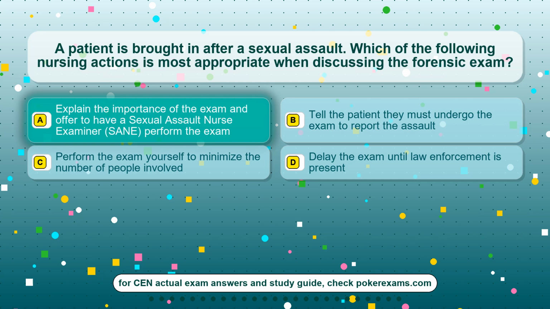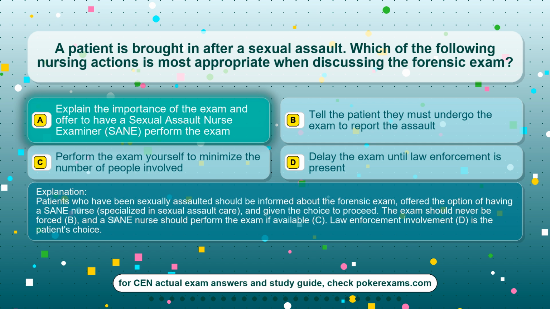The correct answer is option A. Explain the importance of the exam and offer to have a sexual assault nurse examiner, CEN, perform the exam. Patients who have been sexually assaulted should be informed about the forensic exam, offered the option of having a CEN nurse, specialized in sexual assault care, and given the choice to proceed. The exam should never be forced, B, and a CEN nurse should perform the exam if available, C. Law enforcement involvement, D, is the patient's choice.